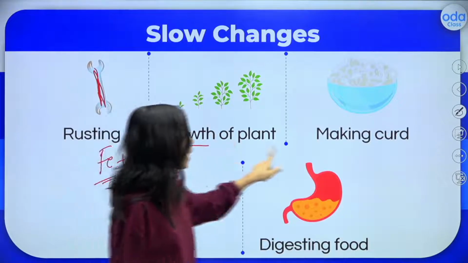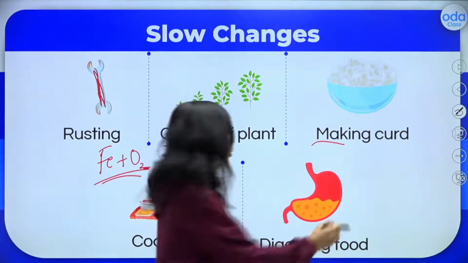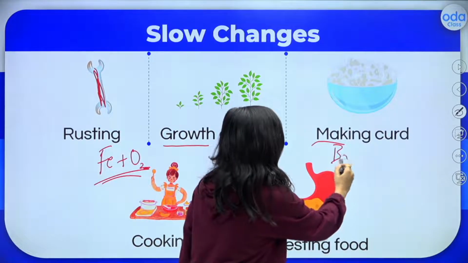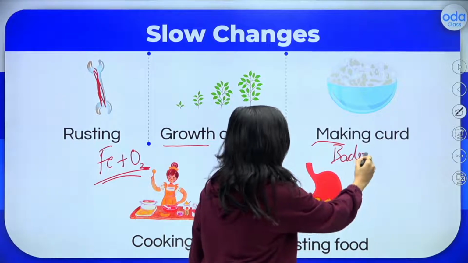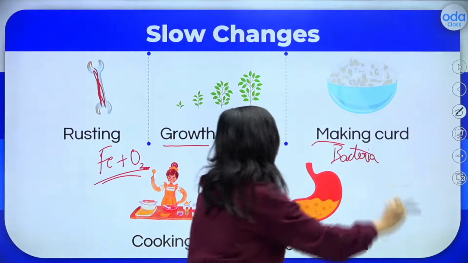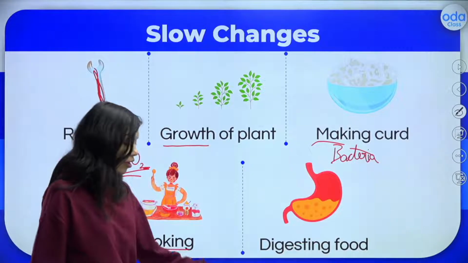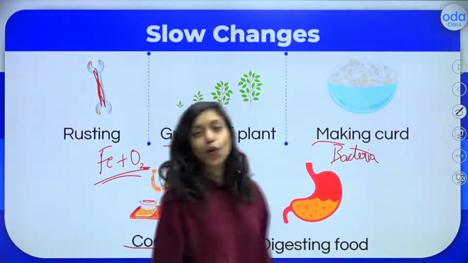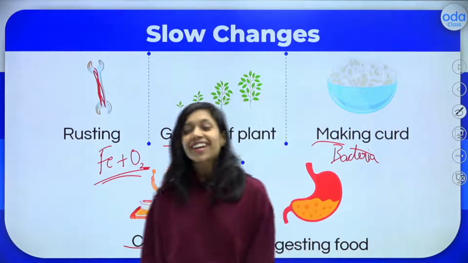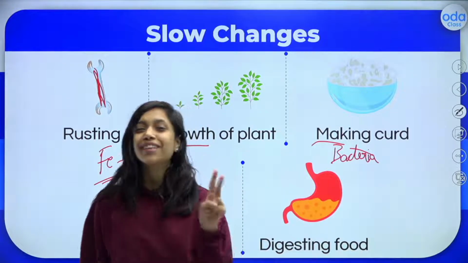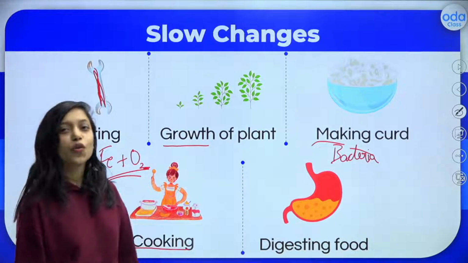And growth of a plant, making curd, I already told you, bacteria will help. Lactobacillus bacteria, which help in making curd. That is also slow process. Cooking the food, if you want to do something, you can't make Maggi in 2 minutes, right? It will not happen in 2 minutes. It takes some time to cook the food, right?